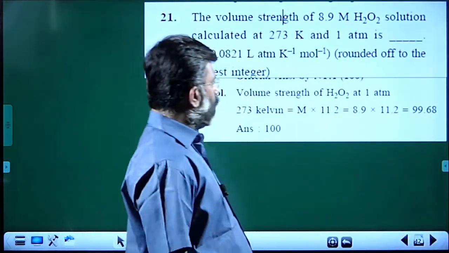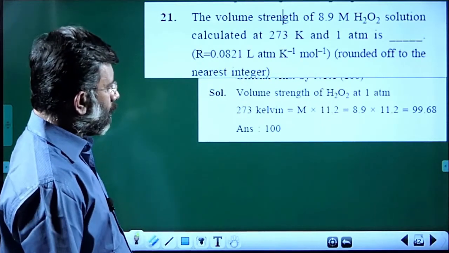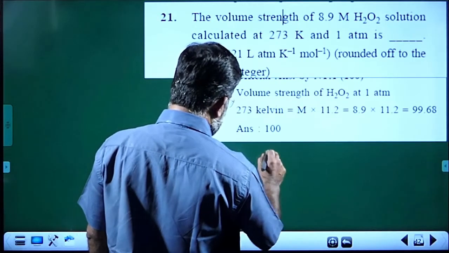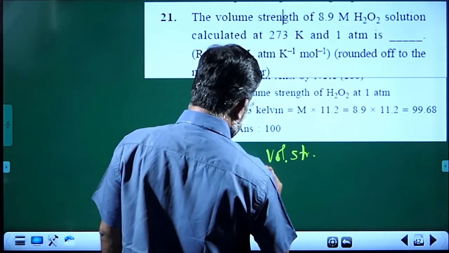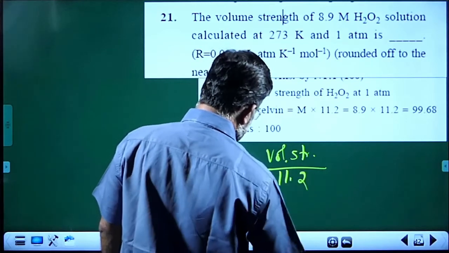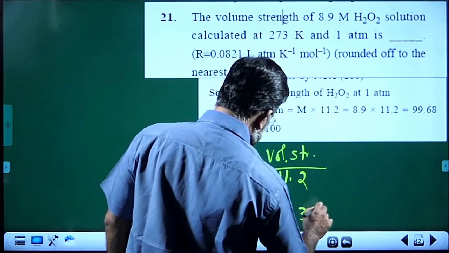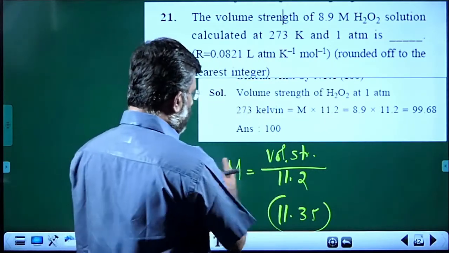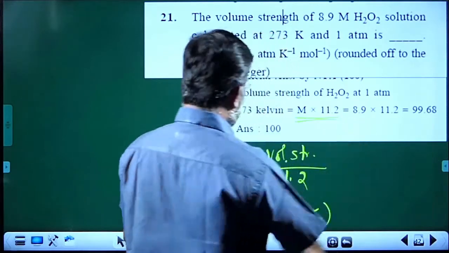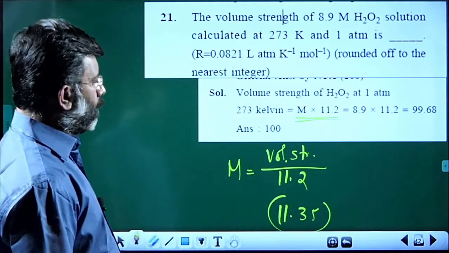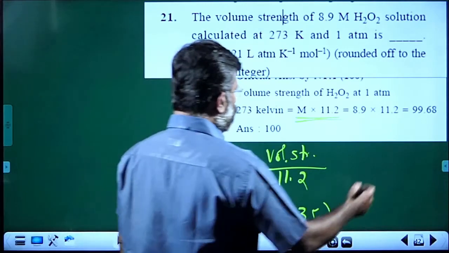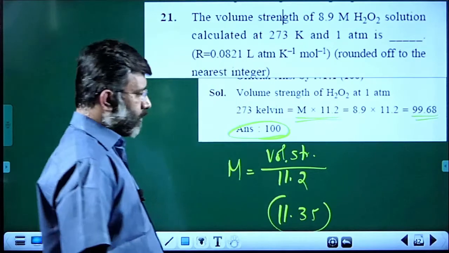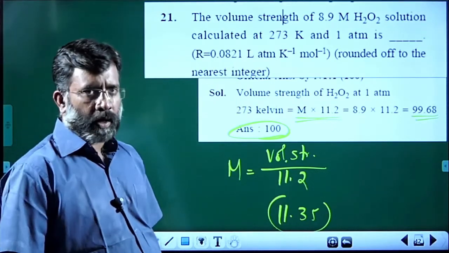Molarity and volume strength have a direct relationship. That is, molarity is equal to volume strength divided by 11.2, or in particular 11.35 according to the new standards. So the volume strength is molarity into 11.2, and it will be rounded off to 100. That is the answer.